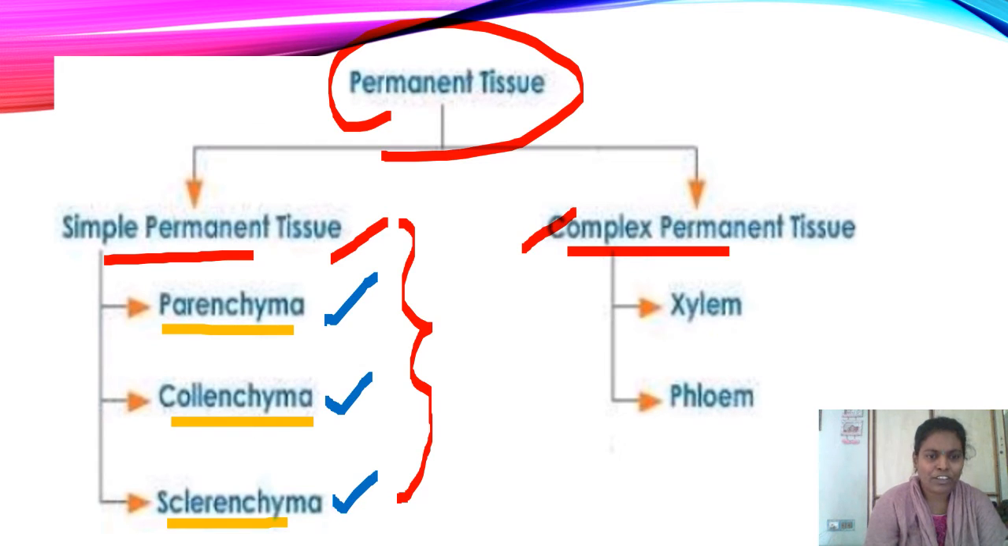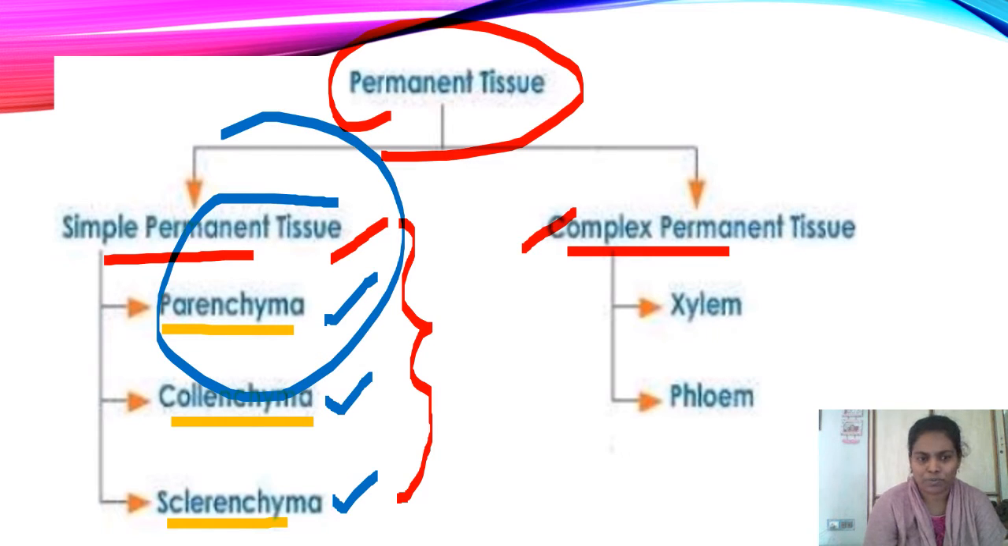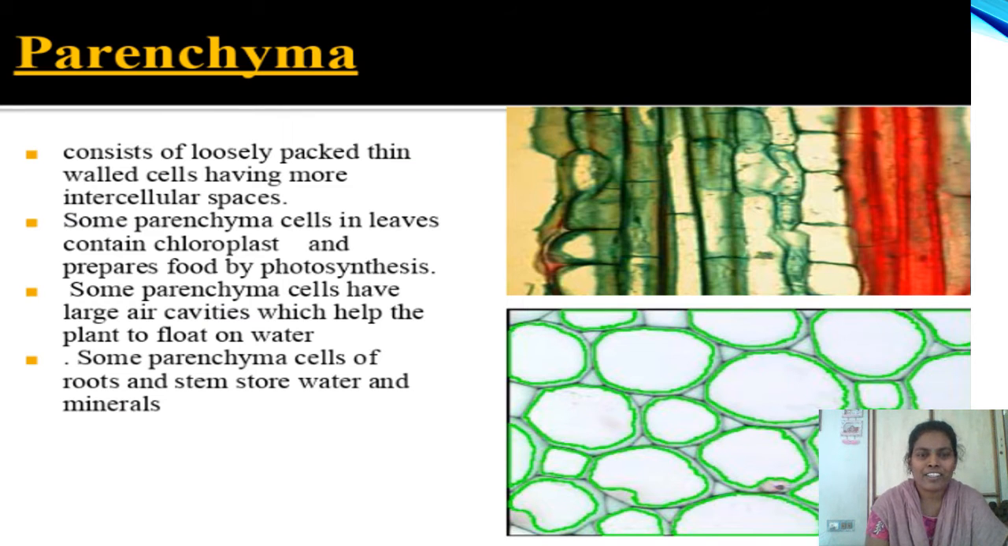In this video, we are going to focus on only simple permanent tissue. Let us see the characteristics of each and every type of simple permanent tissue. Let us discuss the first one, parenchyma. Parenchyma is the type of simple permanent tissue which consists of loosely packed thin-walled cells. The cells present in the parenchyma are loosely packed.